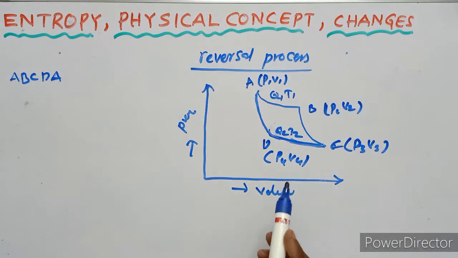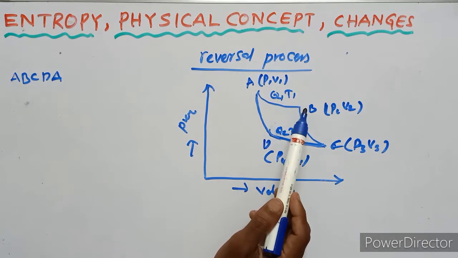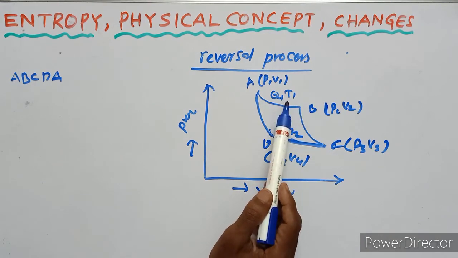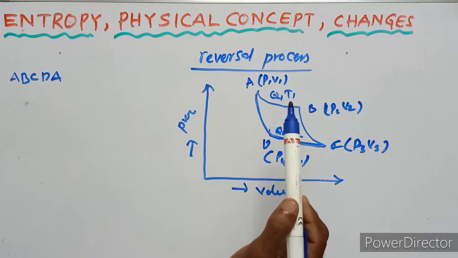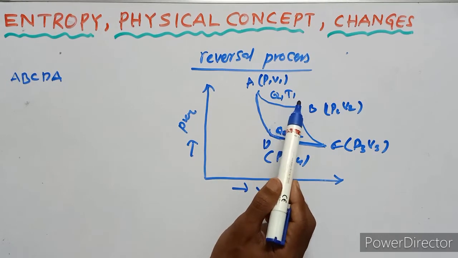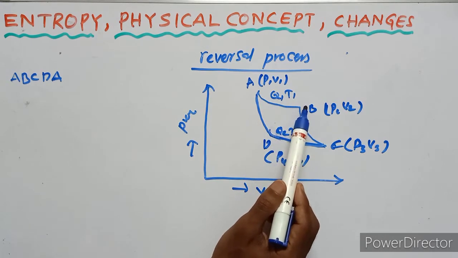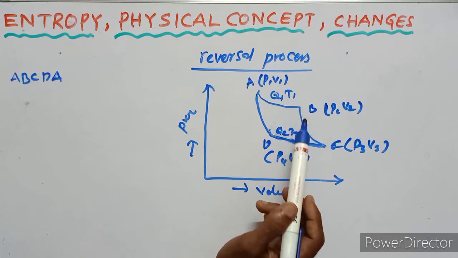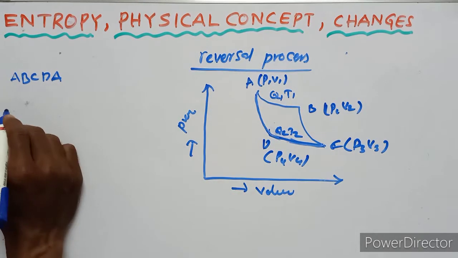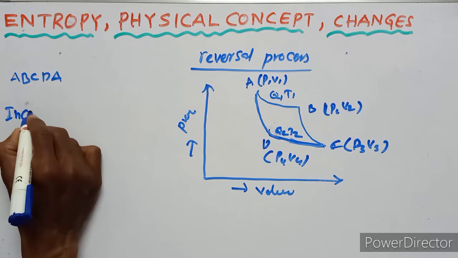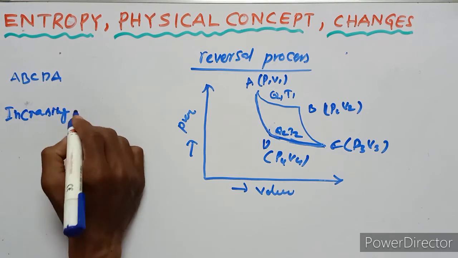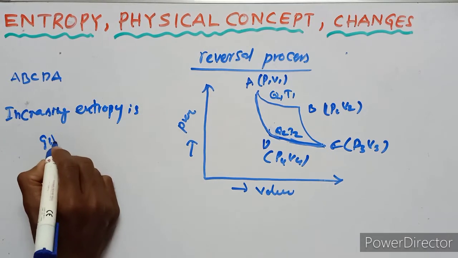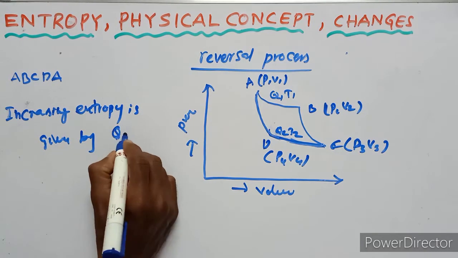So the working substance undergoes an isothermal expansion AB, absorbing an amount of heat energy Q1 at temperature T1. So the increase in entropy is given by Q1 upon T1.